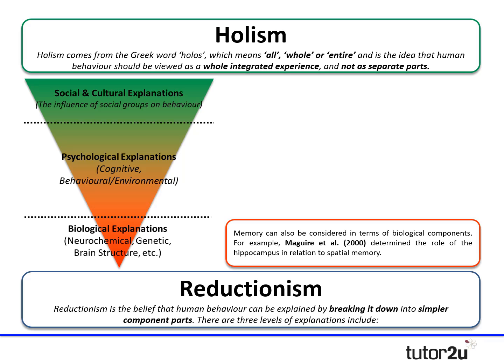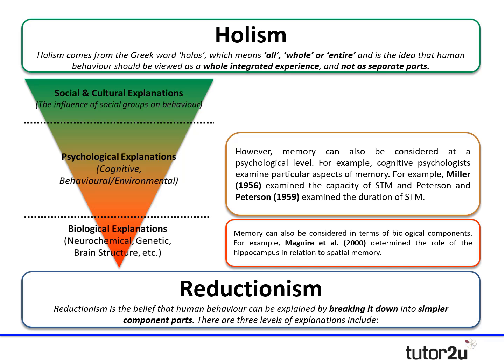So Maguire determined that the role of the hippocampus in the brain is related to spatial navigation and spatial memory. So what Maguire's done is broken down a very complex phenomenon like memory to just one factor, the role of the hippocampus in relation to spatial navigation, one type of memory. So really reduced it down to one small component. So that might be the lowest level of explanation.